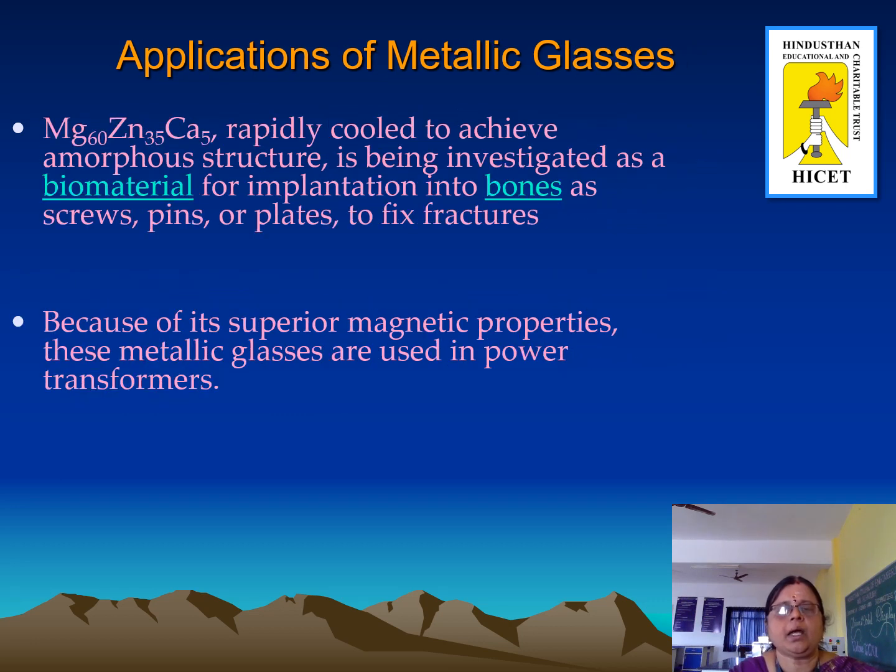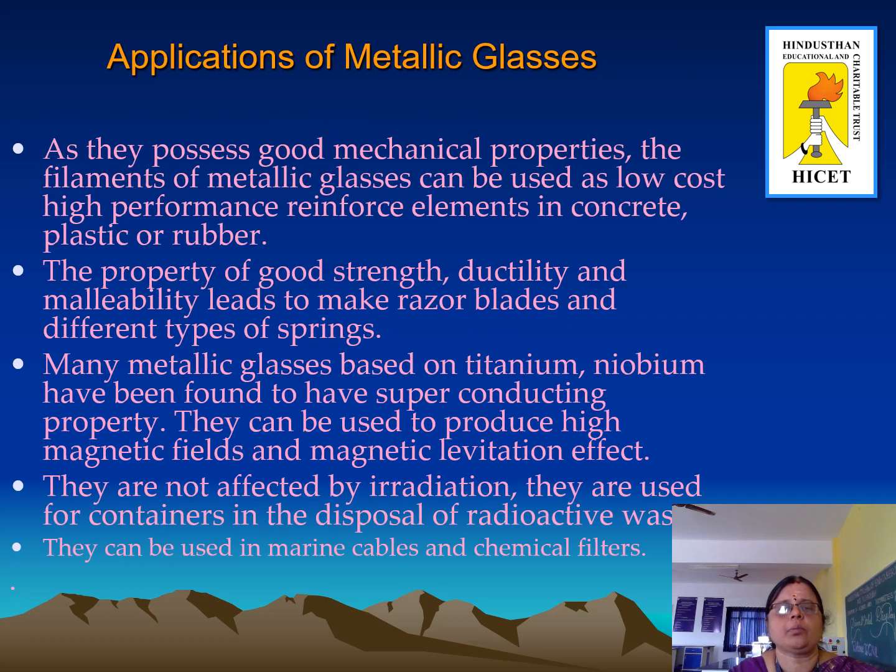Another metallic glass, which is an alloy of magnesium, zinc and calcium rapidly cooled to achieve an amorphous structure, is being investigated as a biomaterial for implantation into bones as screws, pins or plates to fix fractures. Because of their superior magnetic properties, these metallic glasses are used in power transformers.